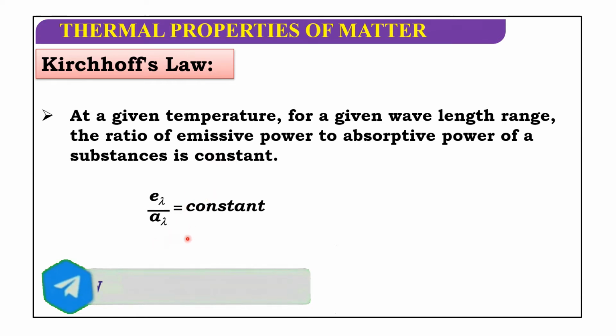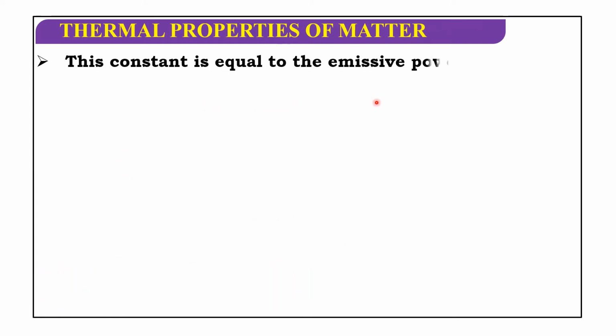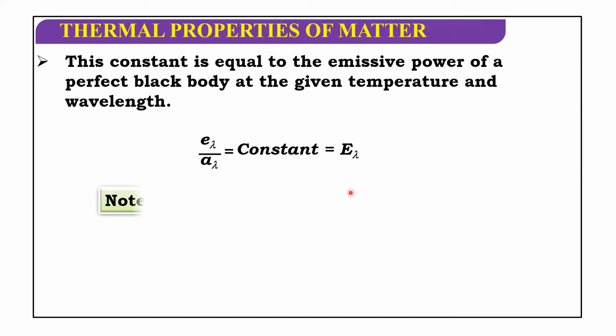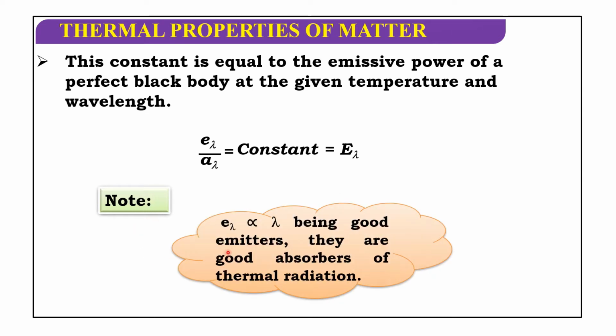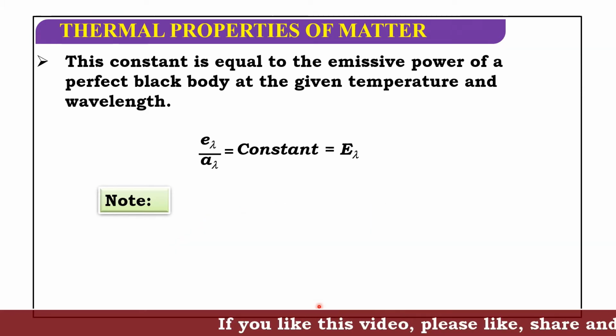E lambda by A lambda is equal to a constant. This constant is equal to the emissive power of a perfect black body at the given temperature and wavelength. So E lambda by A lambda is equal to constant, that is equal to E lambda. Note, being good emitters, they are good absorbers of thermal radiation.